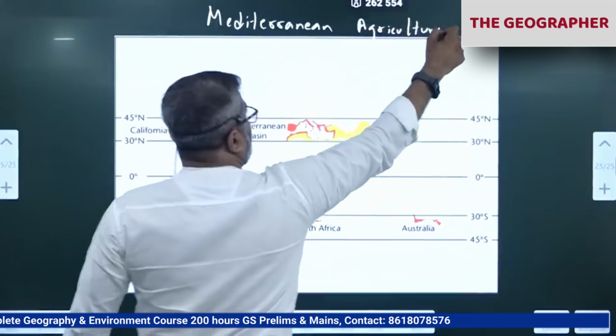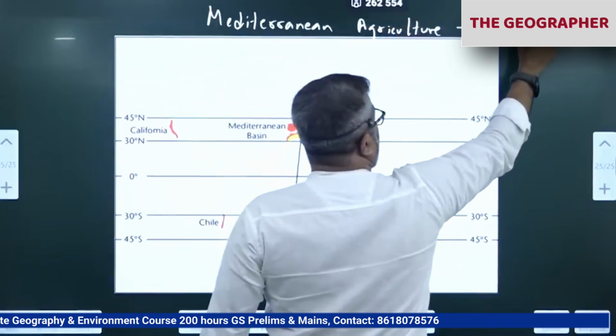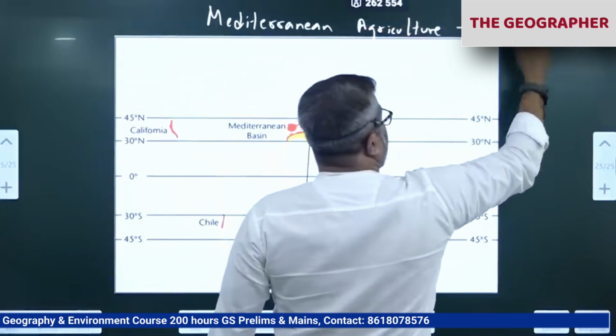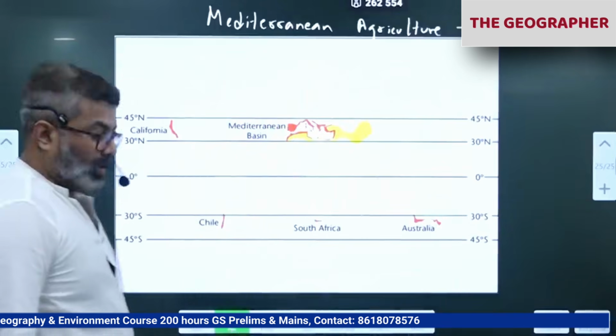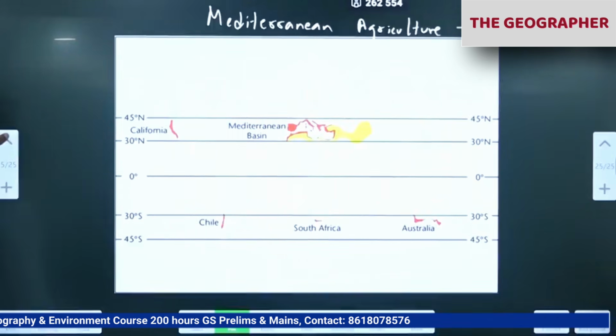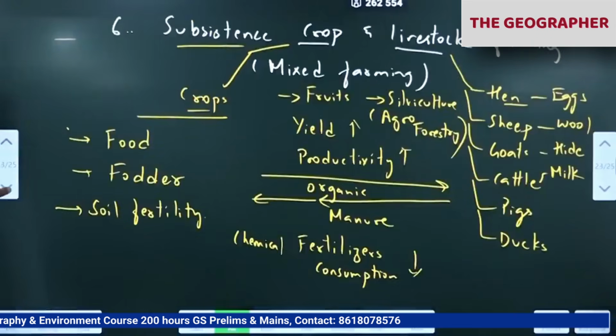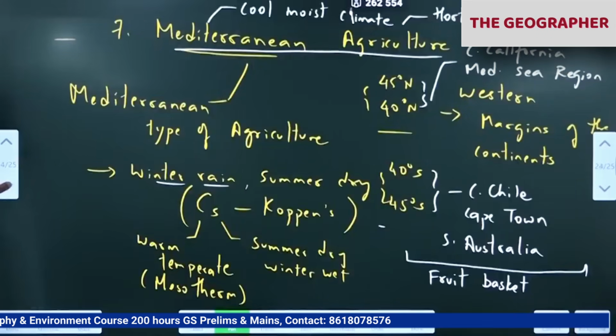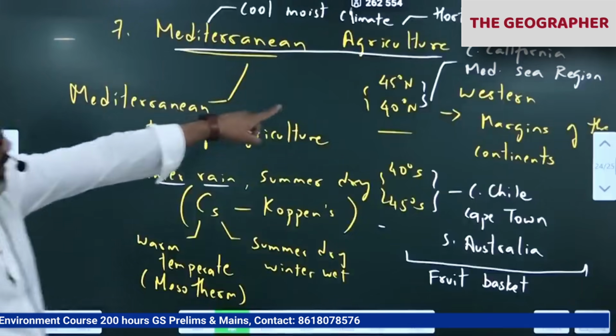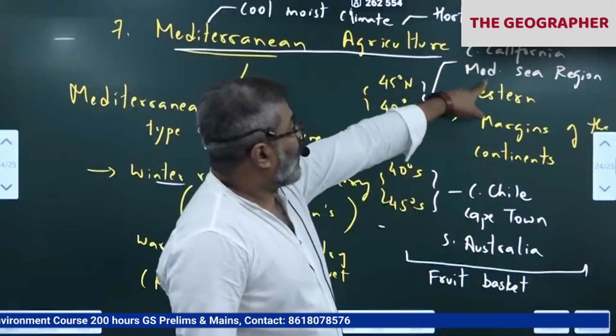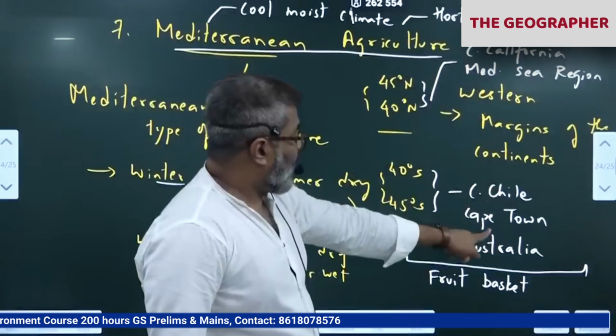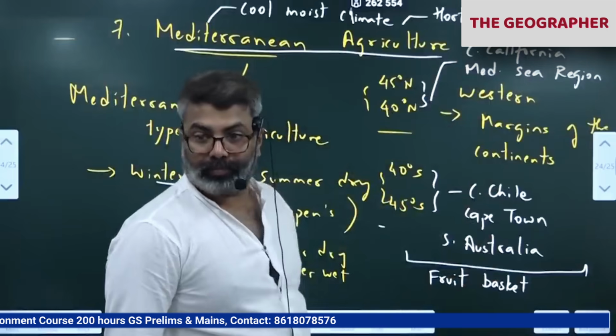All these places are very popular for viticulture, remember? Grape cultivation. So we have covered the 7th one. Places already I have given, in the map also I have given: California, Mediterranean Sea region, Central Chile, Cape Town, Southern Australia.